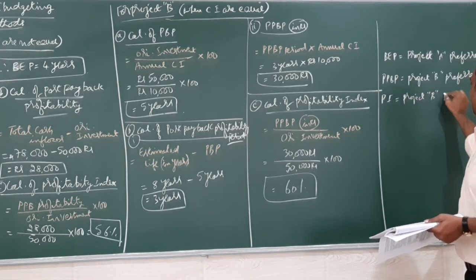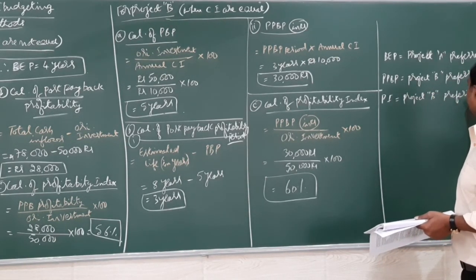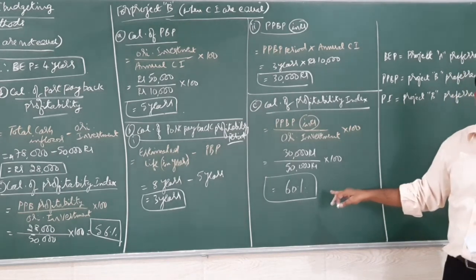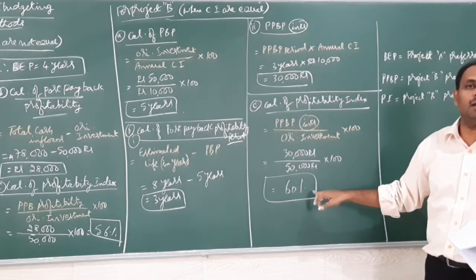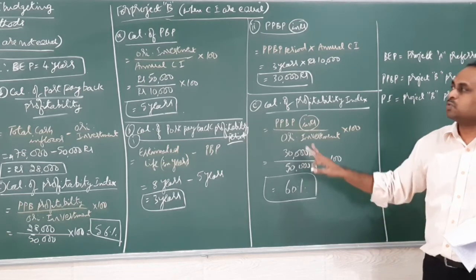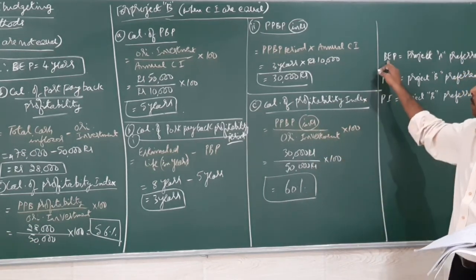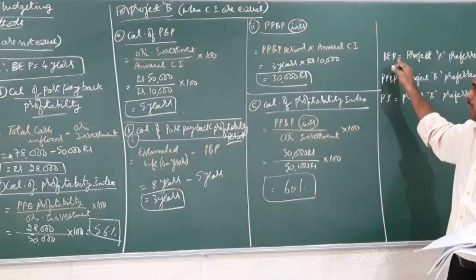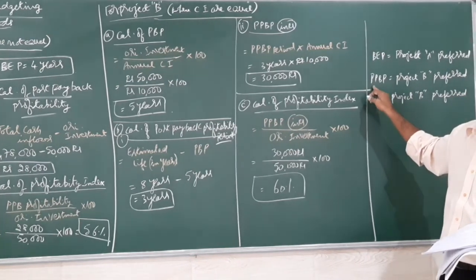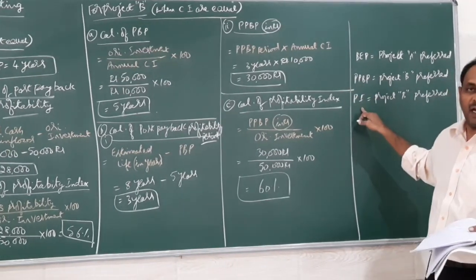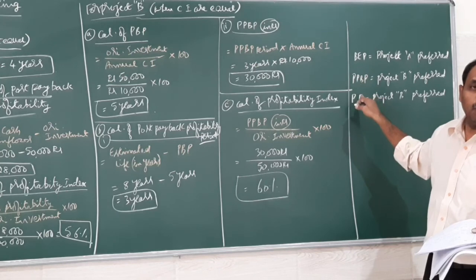So based on different methods, you have to check which is suitable when you have more than one particular project. So which is we have to find out. When you are doing payback period, the lesser one. When you are doing profitability, we are going to find that more amount and more percentage.